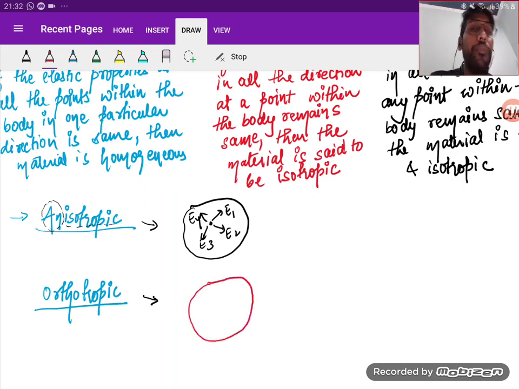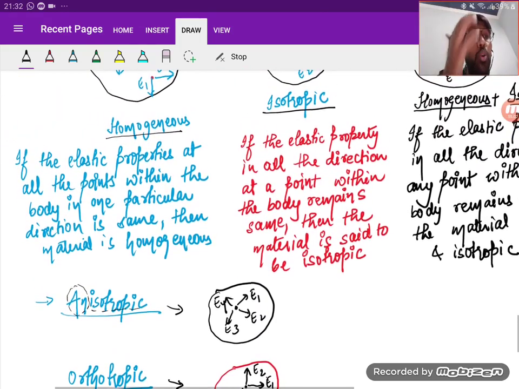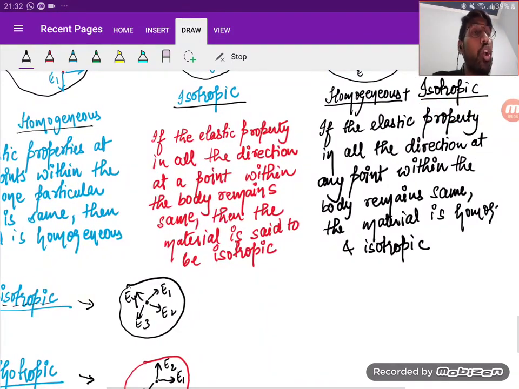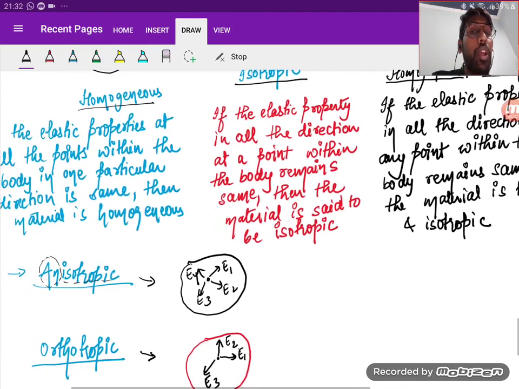So if I take a body, and at any point we are taking three mutually perpendicular directions like x, y, z, right? So in three perpendicular directions, if the elastic properties are not the same, are different, then the matter is said to be orthotropic. Is it clear? So we have studied homogeneous, isotropic, homogeneous and isotropic, anisotropic, orthotropic, right?